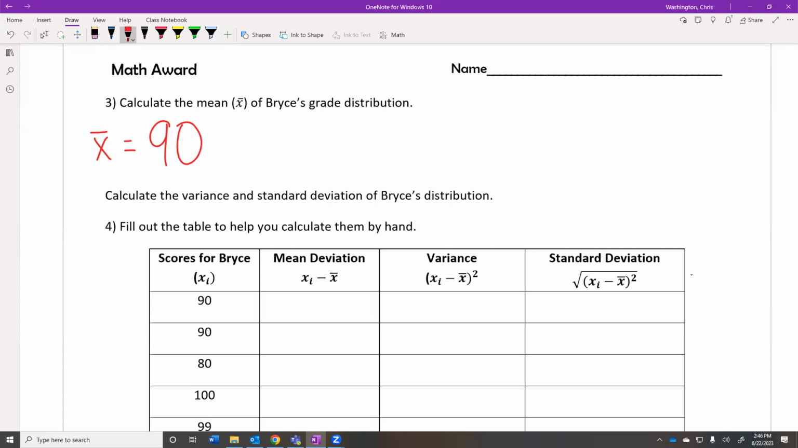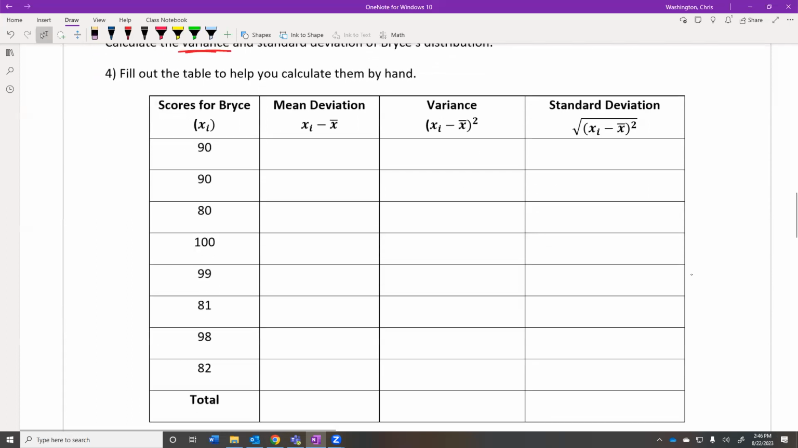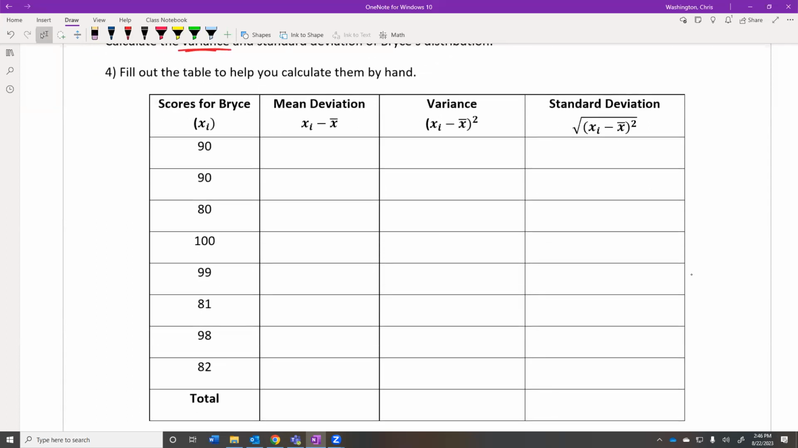So now we want to fill out this table to help us calculate the variance. The variance and the standard deviation is just a measure of how does the data vary? How is the data distributed? Is it close to the mean, or is it really far spread out away from the mean? And in order to find that, the first thing we need to do is to take each of our data points, so that's just that xi piece, each data point minus the average. So Bryce's first data point, he made a 90 on the first test.